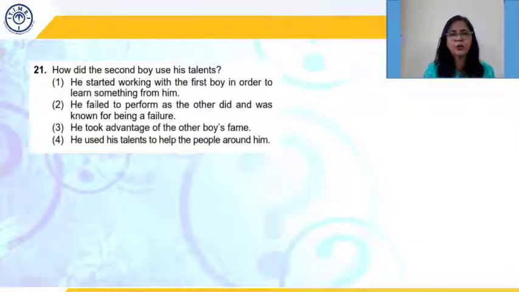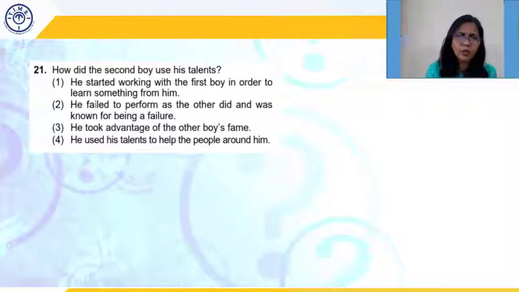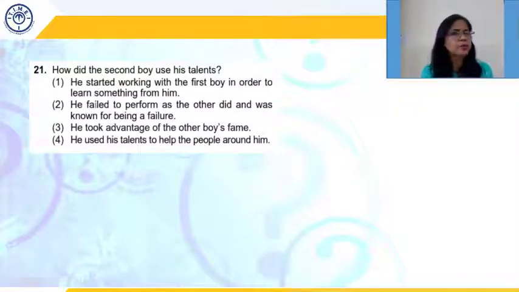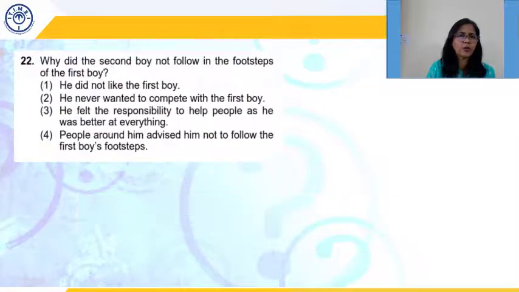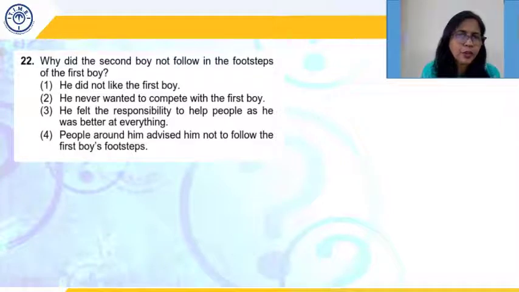How did the second boy use his talents? He started working with the first boy in order to learn something from him? No. He failed to perform as the other did, and was known as a failure? No. He took advantage of the other boy's fame. No. He used his talents to help the people around him. Yes, this is stated there. So, correct answer 4.